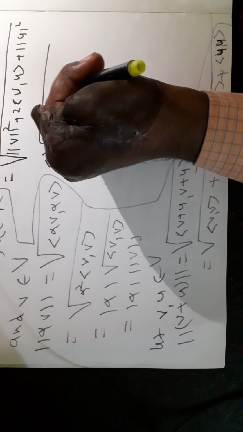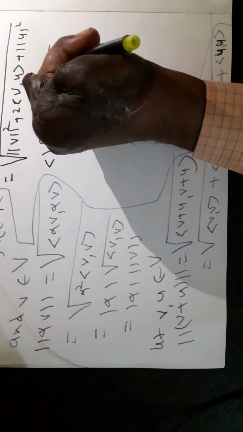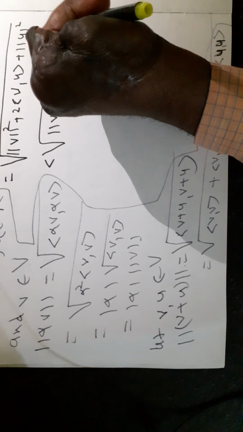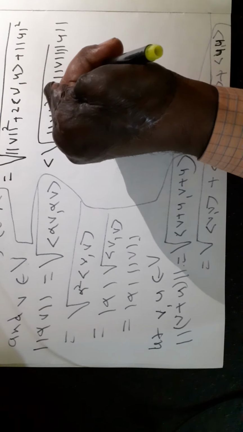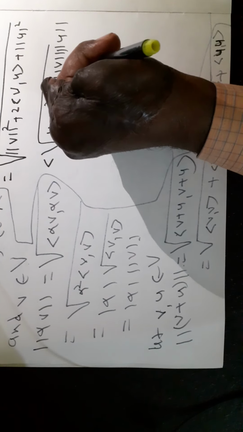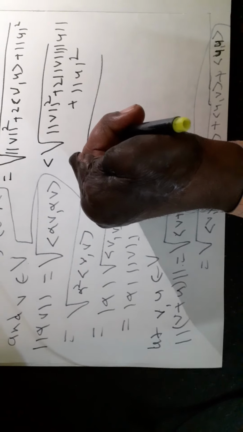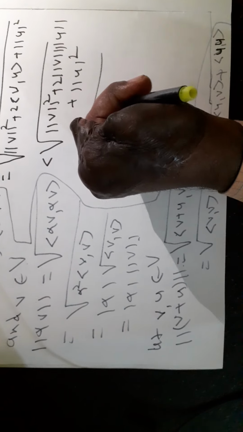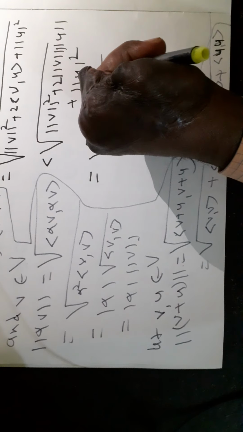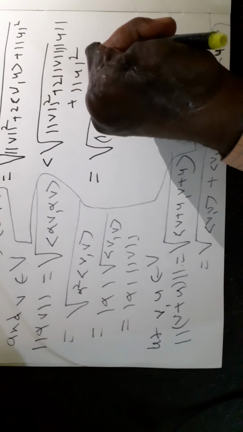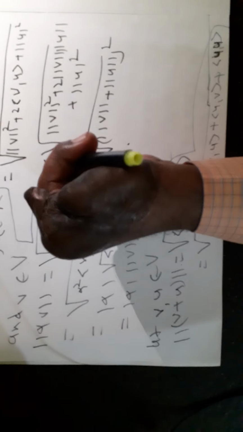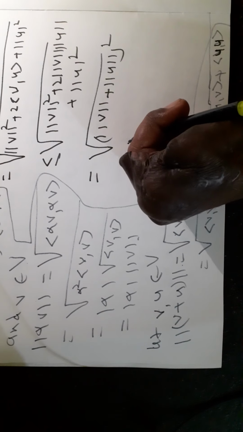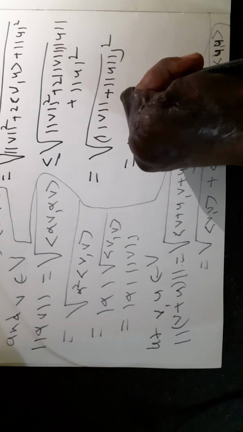plus 2 norm of v into norm of u plus norm of u square is equal to under root of (norm v plus norm u) square, which is equal to norm v plus norm u.